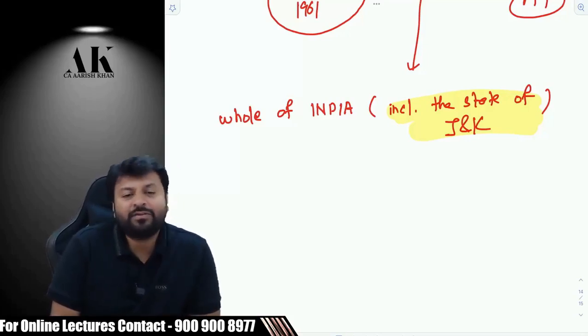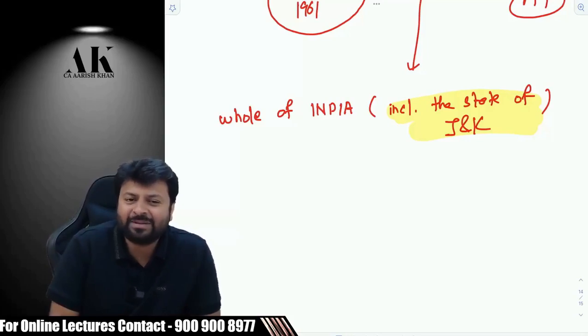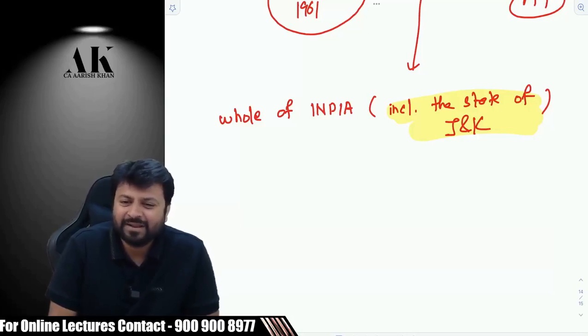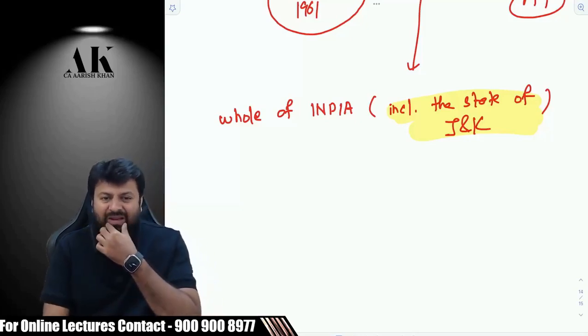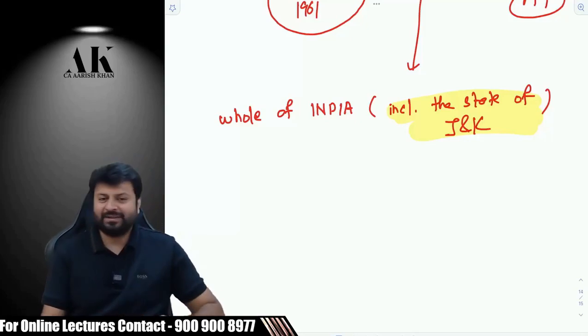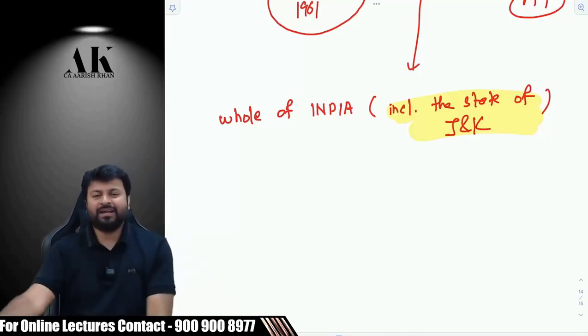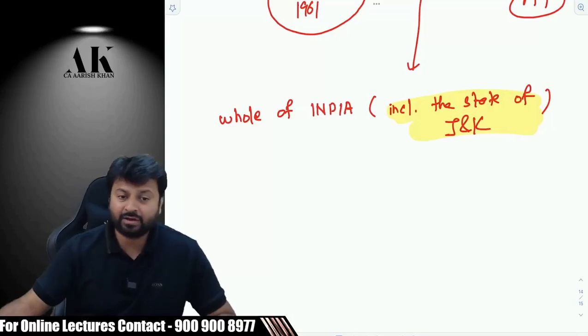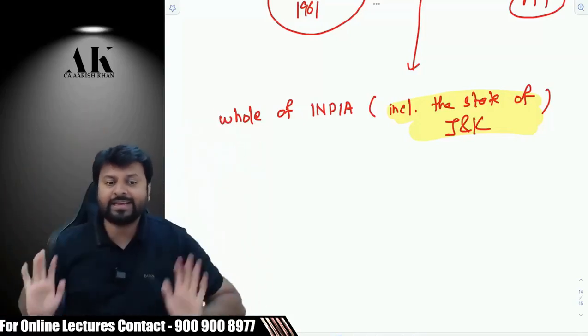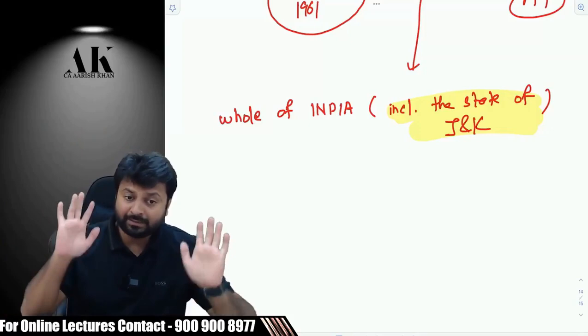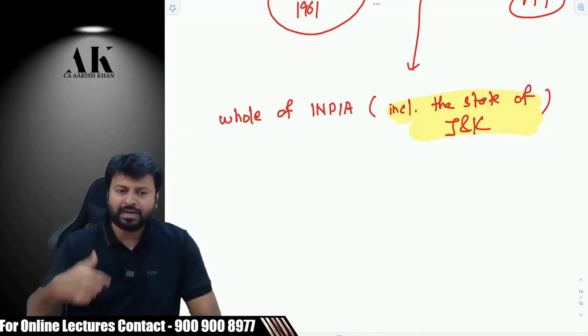So what used to happen before 2019? Any idea whether income tax law was applicable in the state of J&K? Any idea? Palani is saying yes. Prashant? Vignesh? Yes, it was applicable, in a separate approval in that state legislature. Yes, yes, it was applicable. It was applicable even in J&K. Income tax law was applicable from the very beginning in J&K. So then which law was not applicable? I'll speak about that.